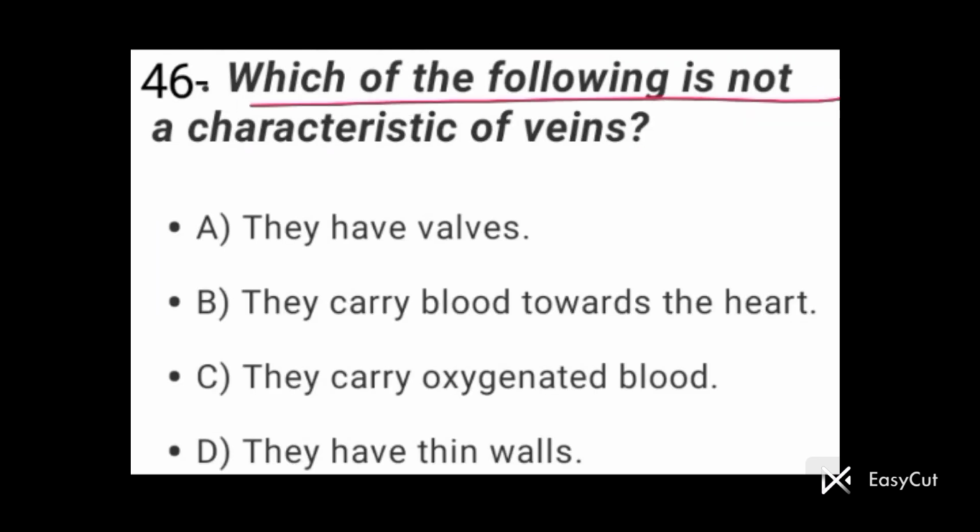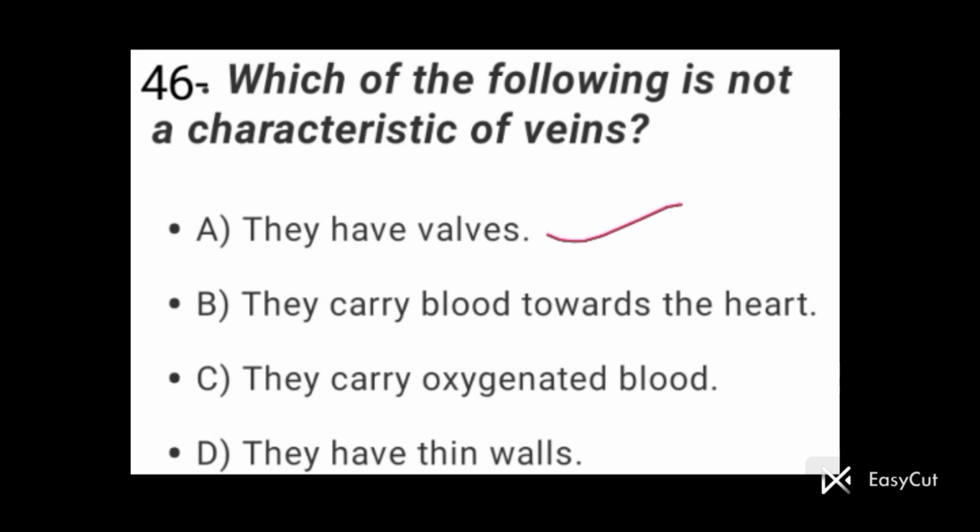Question number 46. Which of the following is not a characteristic of vein? Option A is they have valves. देखिए वेन्स में वॉल्व्स प्रेजेंट होते हैं, so this is a correct statement. Option B is they carry blood towards the heart. This is also a correct statement. Veins carry blood towards the heart.